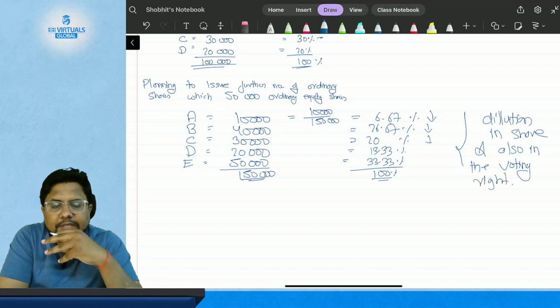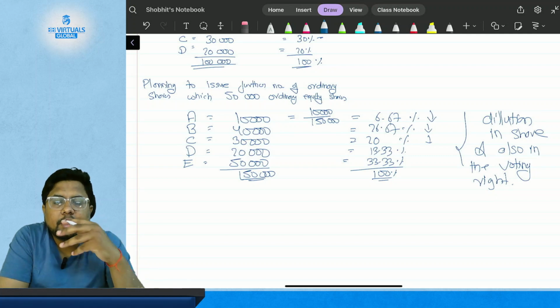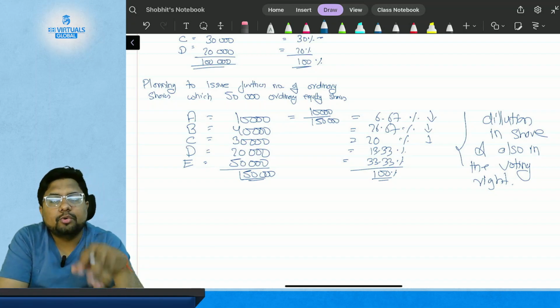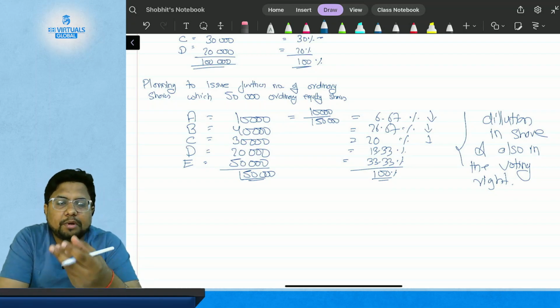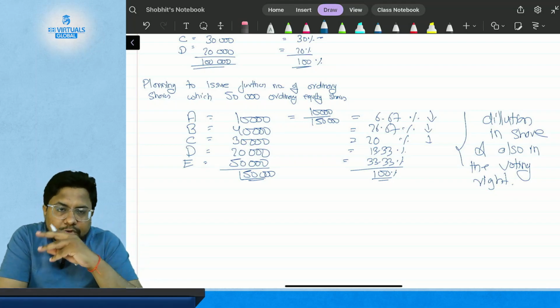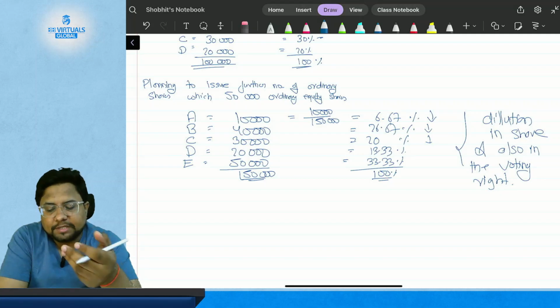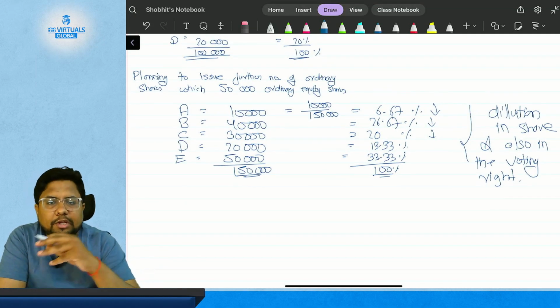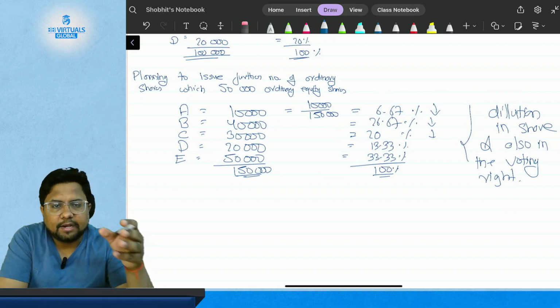Hence, there is a decrease in the number of shareholding in the company, and your voting right also decreases. So this is the disadvantage if you issue new shares to new people instead of the people who are already holding your shares. Okay, so to tackle this and to eliminate this condition, a new rule is introduced by the law or the Companies Act in different nations.